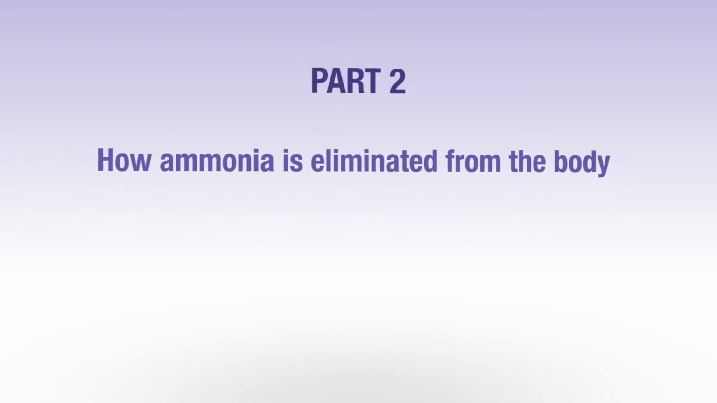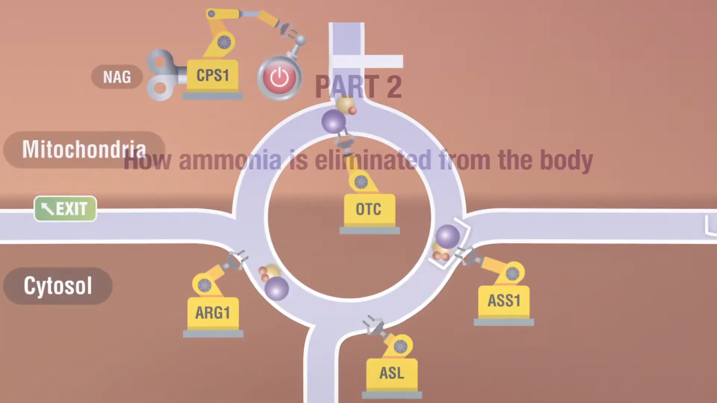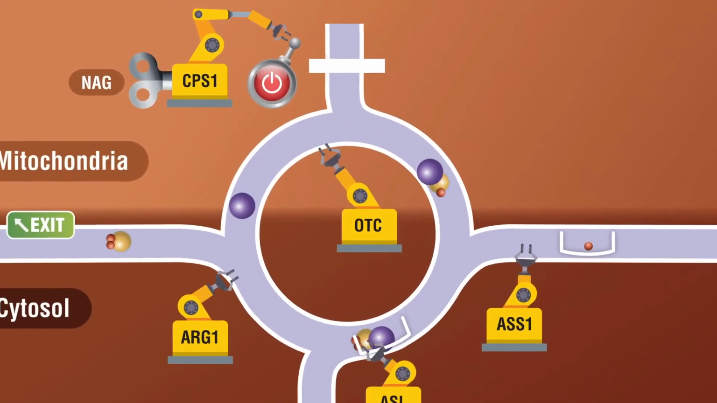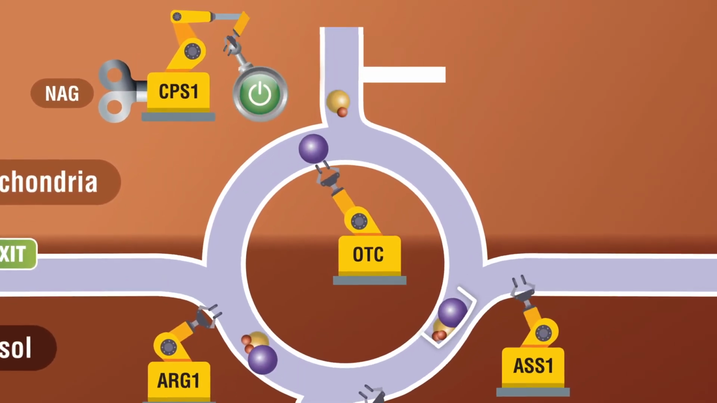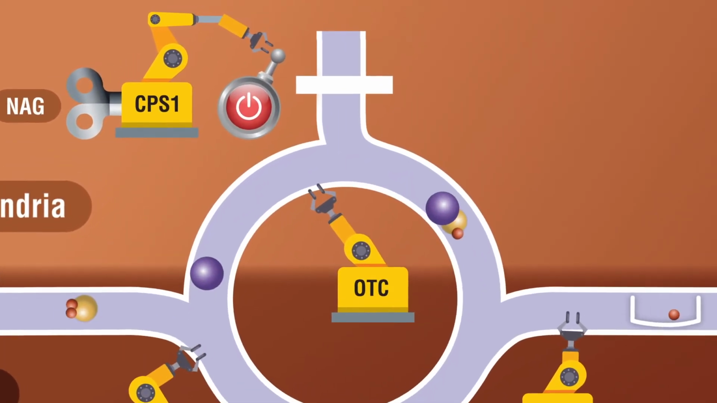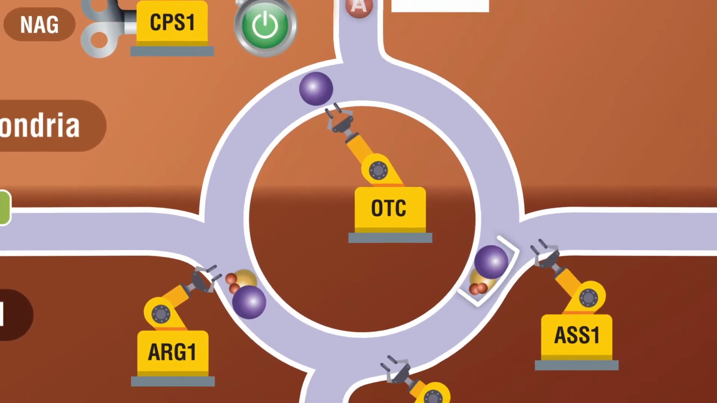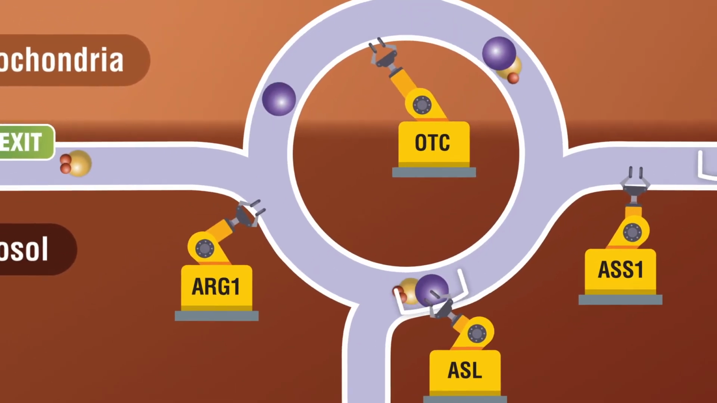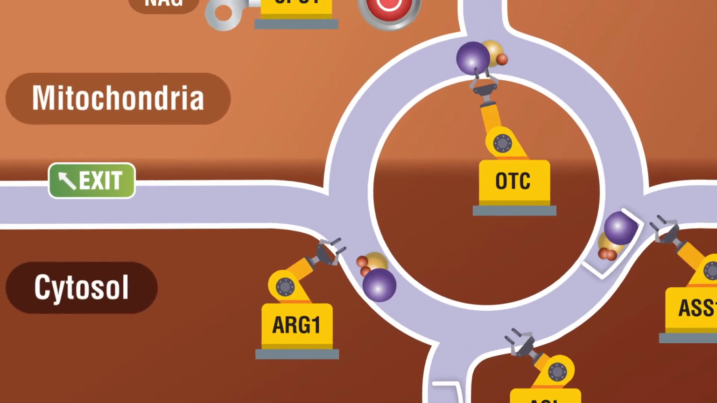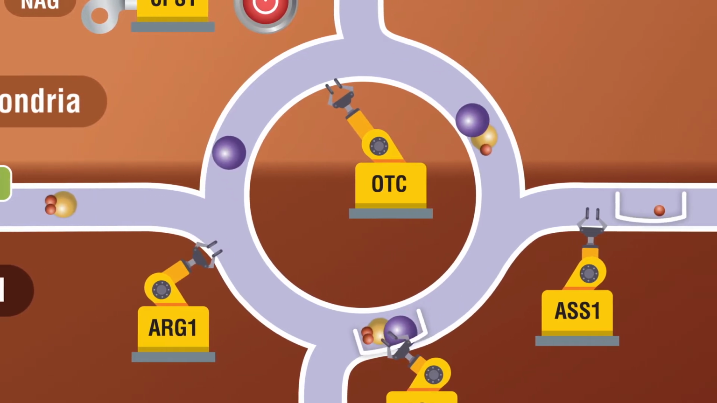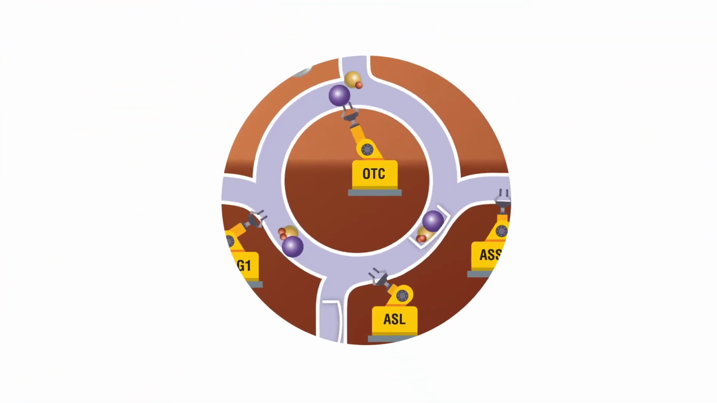Part 2. How ammonia is eliminated from the body. The process by which ammonia is eliminated is the urea cycle. The urea cycle involves a number of steps that result in converting ammonia into a substance called urea. The urea is then transferred to the kidneys and excreted in the urine.